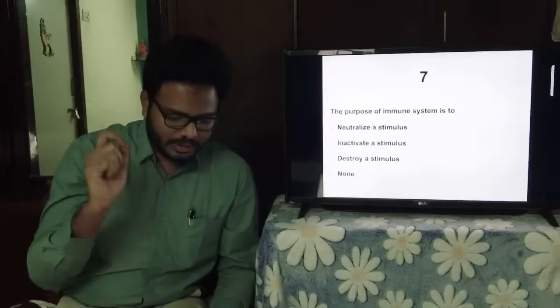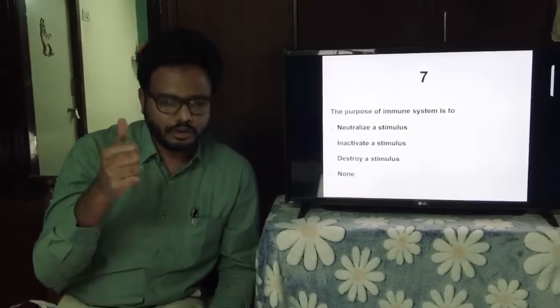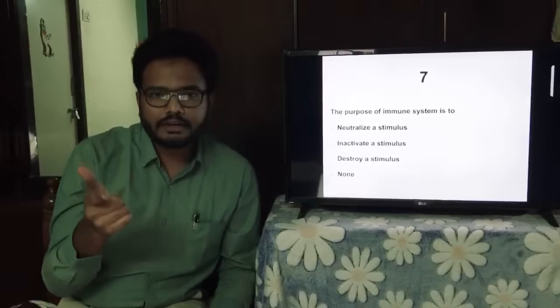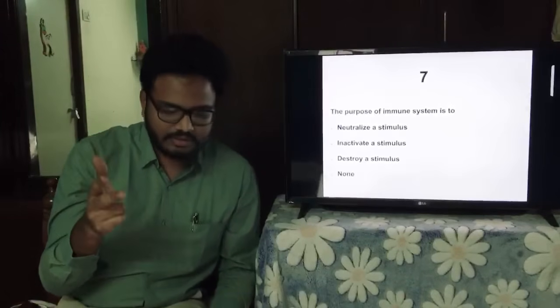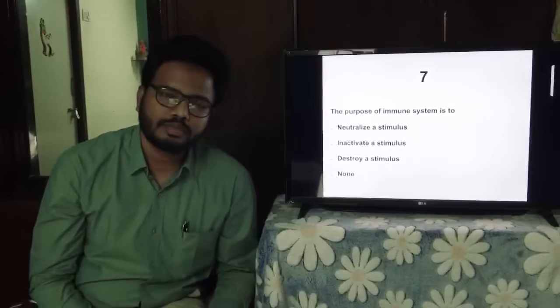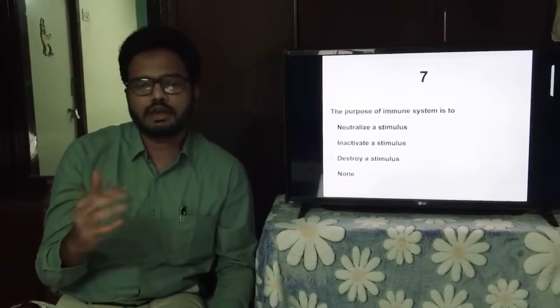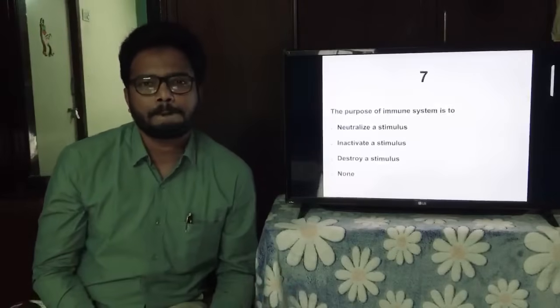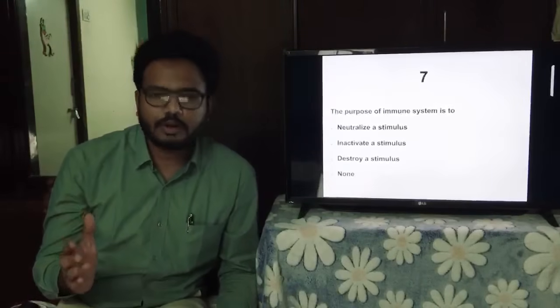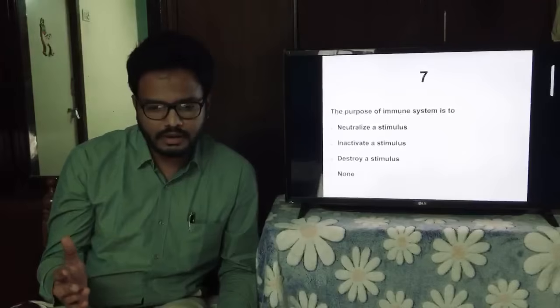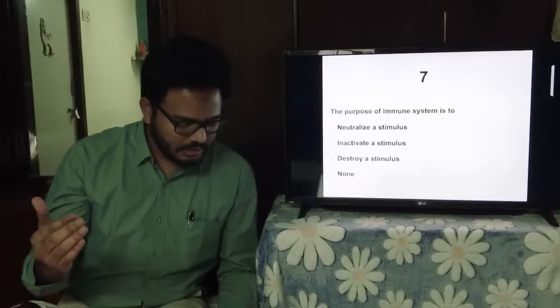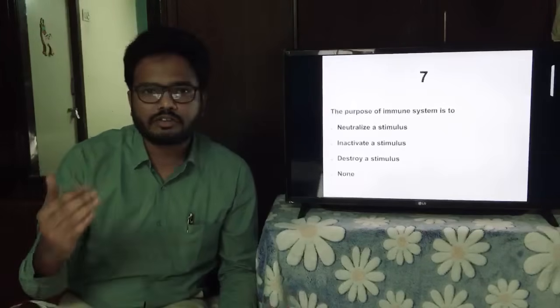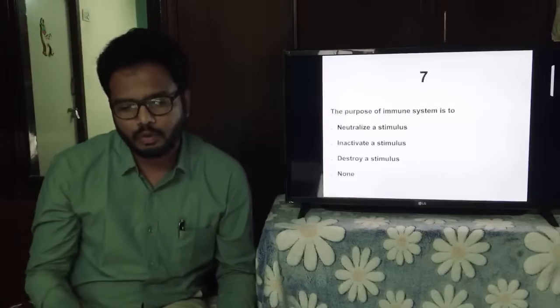The purpose of the immune system is to neutralize a stimulus, inactivate a stimulus, destroy a stimulus, none of the above. So which of the options would you choose and which of the options do you feel is more appropriate? The purpose or the function of the immune system is to neutralize a stimulus, inactivate a stimulus, destroy a stimulus, none of the above.